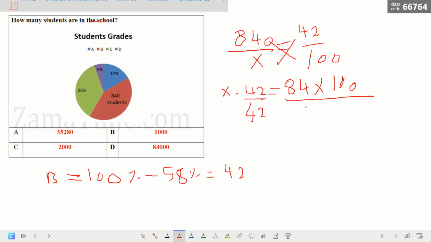Now 42 divided by 42 becomes 1. So now x is equal to 840 divided by 42, which is equal to 20. I can simplify this by this. It's equal to 20. Now 20 times 100 is equal to 2000. So the answer here is 2000 students in the school. So the correct answer is C.